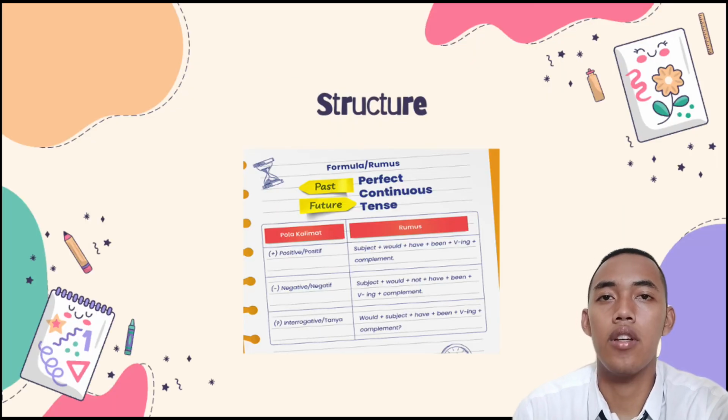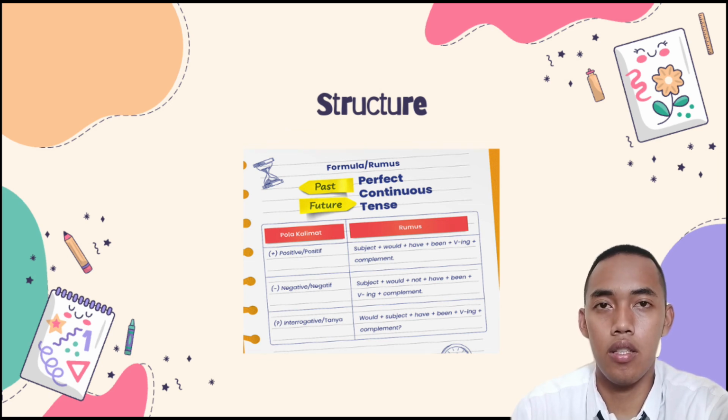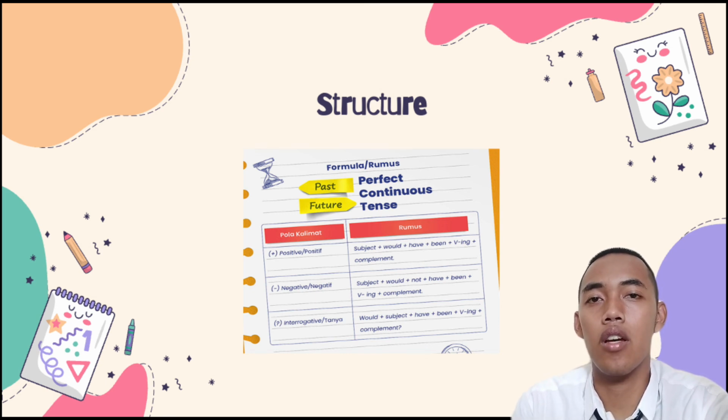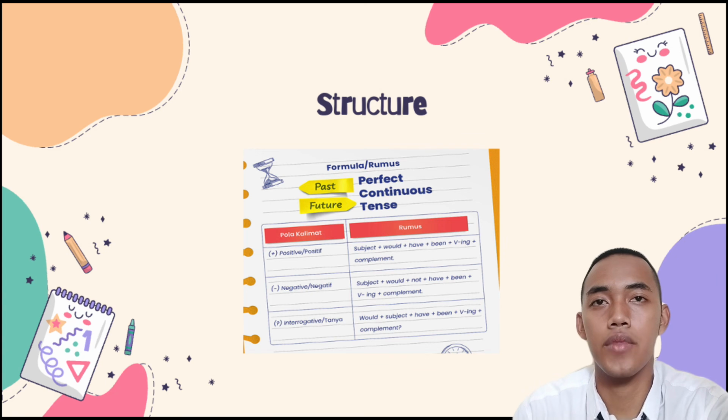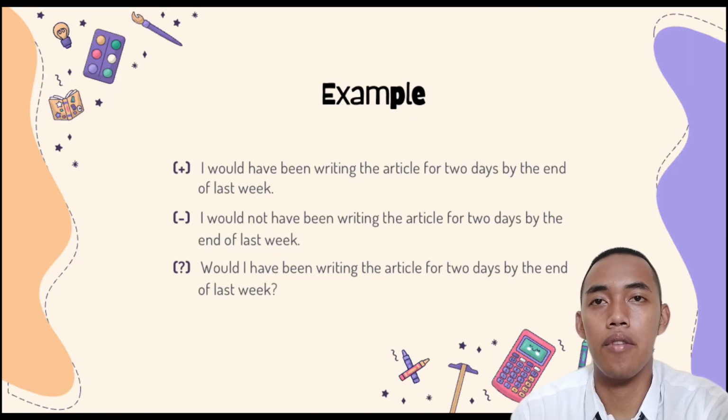Structure. Positive: subject plus will plus have plus been plus verb plus complement. Negative: subject plus will plus not plus have plus been plus verb plus complement. Interrogative: will plus subject plus have plus been plus verb plus complement. Example. Positive: I would have been reading the article for today by the end of last week. Negative: I would not have been reading the article for today by the end of last week. Interrogative: would I have been reading the article for today by the end of last week?